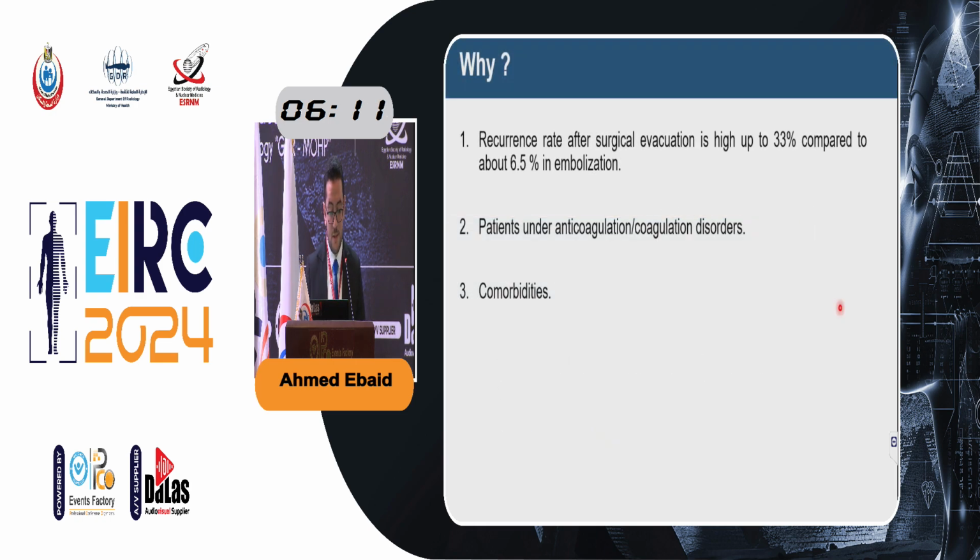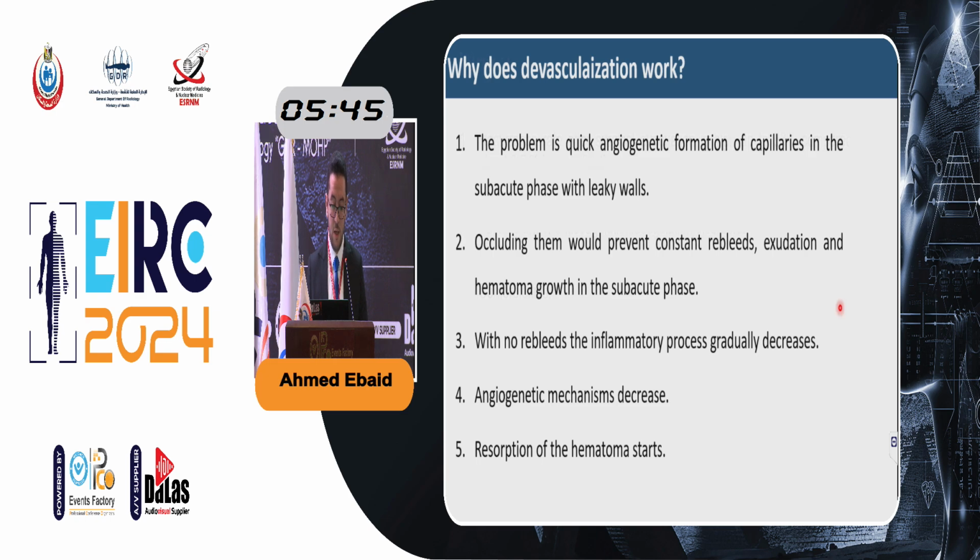So why embolization? Because the recurrence rate after surgical evacuation is high, 10 to 30%, up to 33%, compared to about 6.5% in embolization. In patients with anticoagulation and coagulation disorders, it's risky to go into surgery, and most of the chronic subdural hematoma patients are old age patients with multiple comorbidities, so they could be risky to operate on.